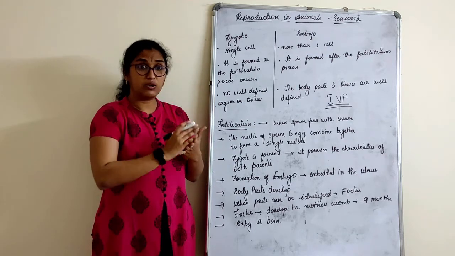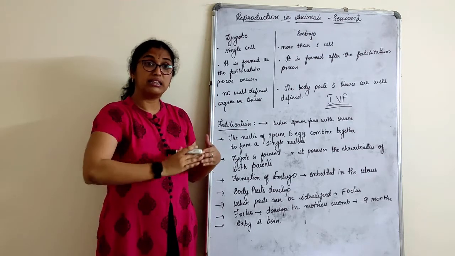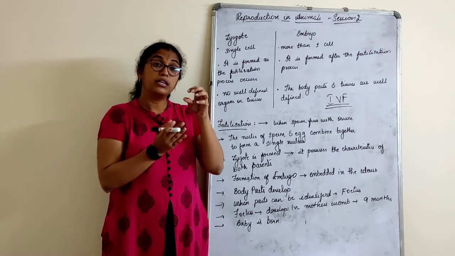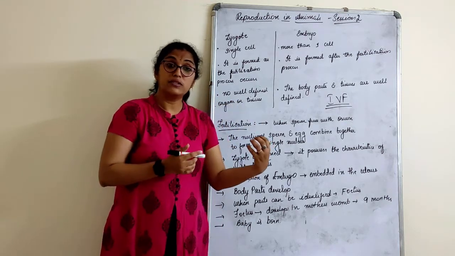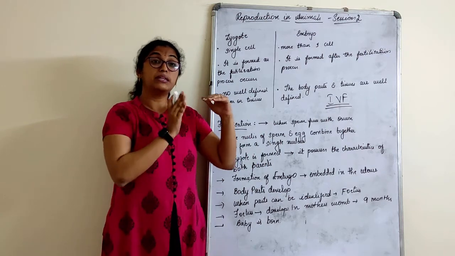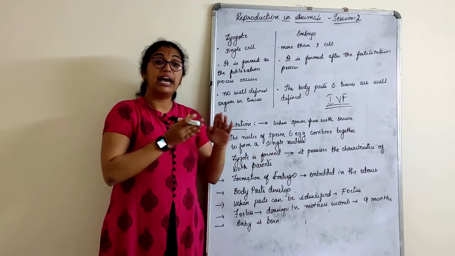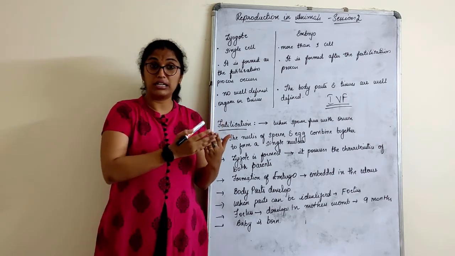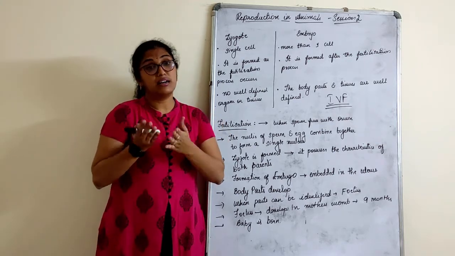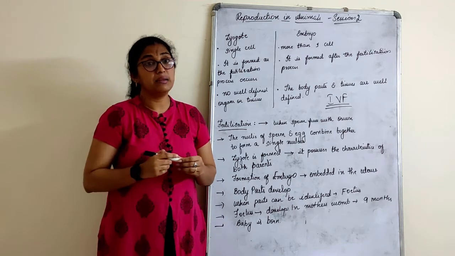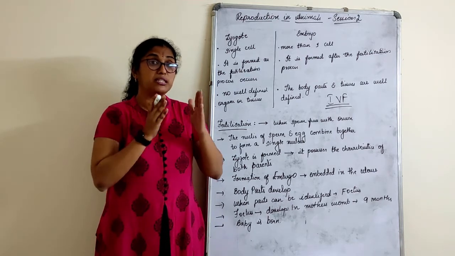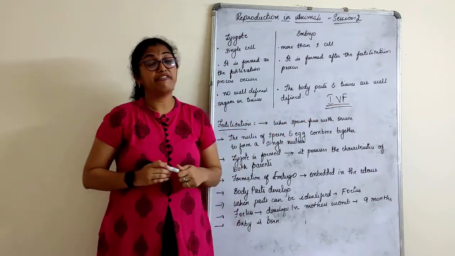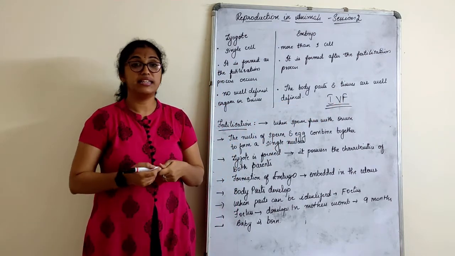That means a zygote is formed. Once it fuses in the outside environment, the zygote is formed. This zygote is kept safely externally, and then it is implanted into the female's body, that is in the uterus, by some medical procedure, and a baby is born through this procedure. That is, babies born through the IVF procedure are called test tube babies.